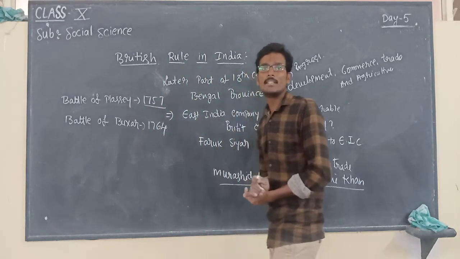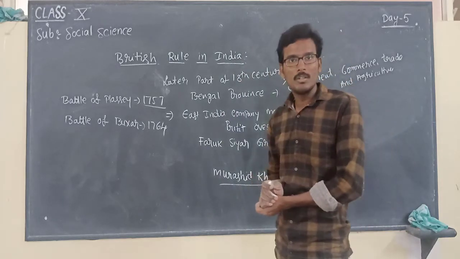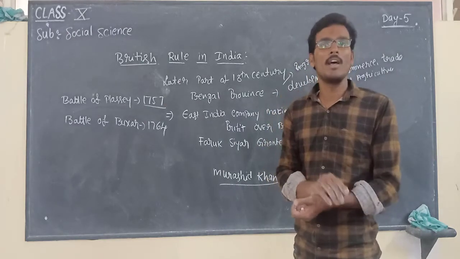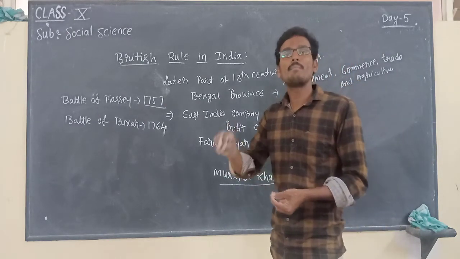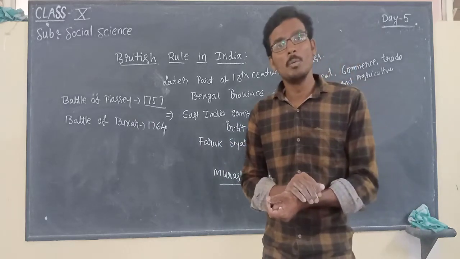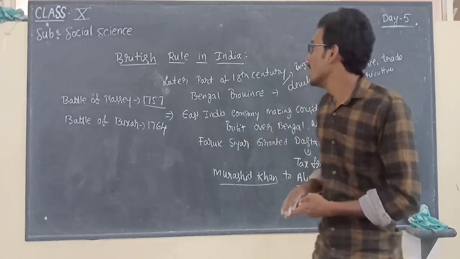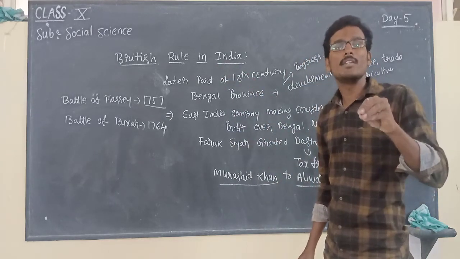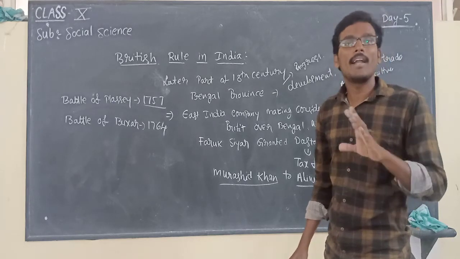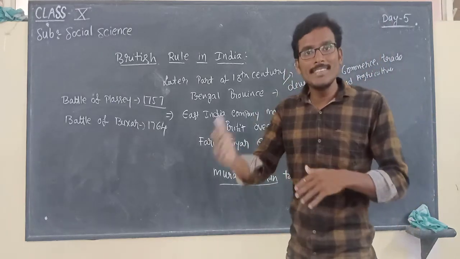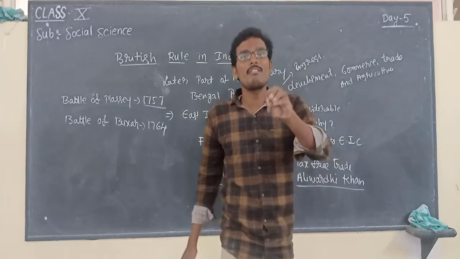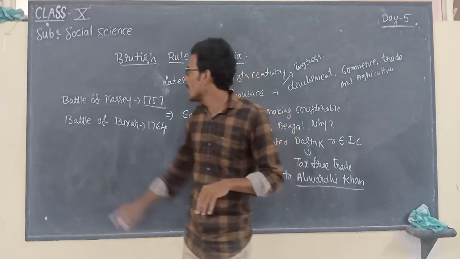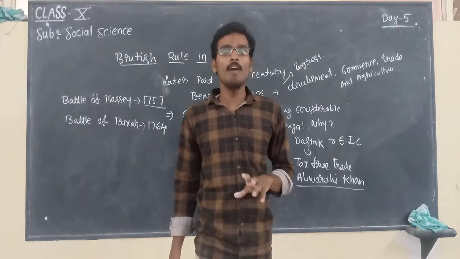1764. So my dear children, so far in the day 5 class, we discussed the third Carnatic War, and after that we discussed the in-depth profiles of Robert Clive and Dupleix, and after that we discussed how British rule took place in India. In that part, why they concentrated on capturing the Bengal region, and what the major reasons were that led to the confrontation between the Nawabs and the British, which led to the Battle of Plassey as well as the Battle of Buxar.